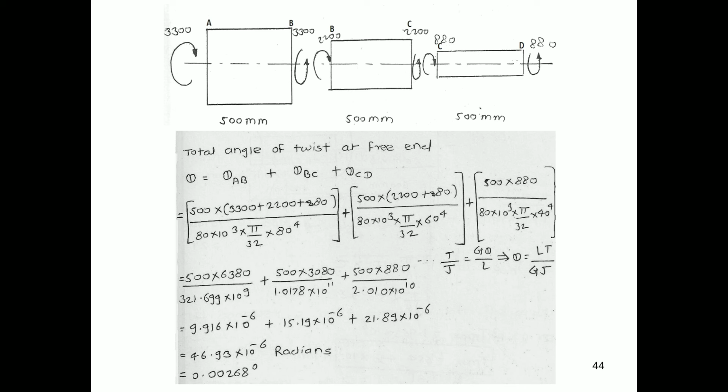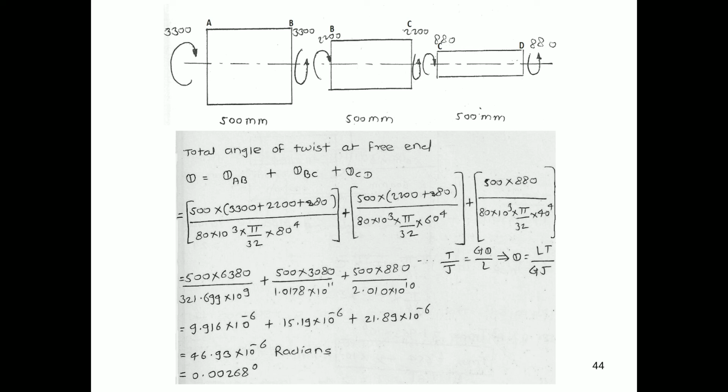In this manner, if I solve this equation, we have the final equation given in this way. Again we will solve this equation for the value of theta, and the value will be 46.93 into 10 raised to minus 6 radian. Radian we have to convert into degree, so in degree it will be 0.00268 degree.